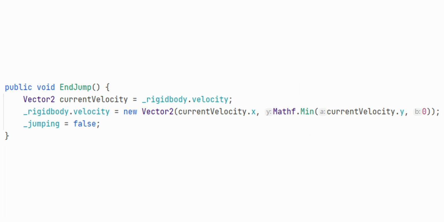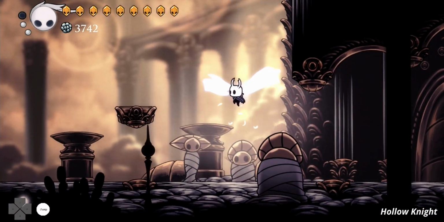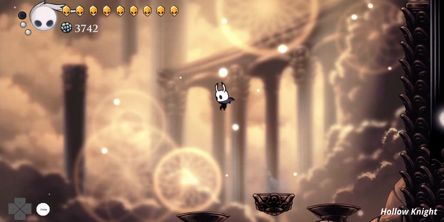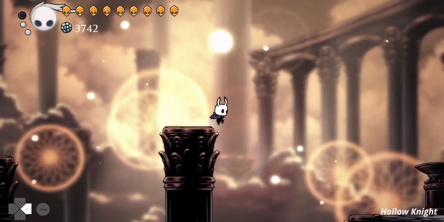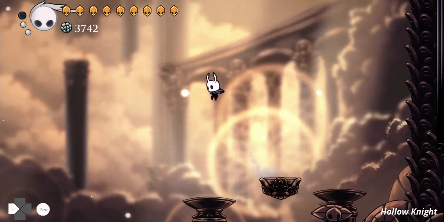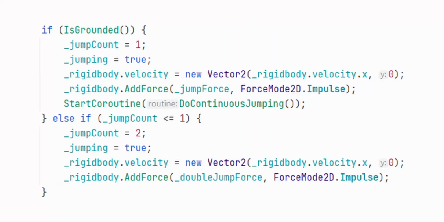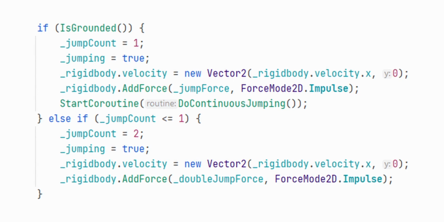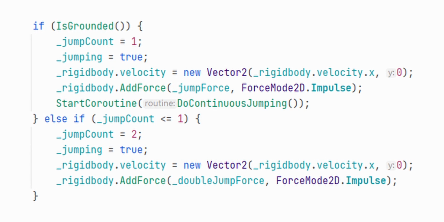This can be achieved by resetting the Y velocity when you release the button. The same applies to when you start jumping. Just imagine you are in the air falling down and want to jump. You can do this because of the double jumping mechanism. In this case, your jumping force might be too little to compensate your current Y velocity and you would feel the game is broken. To avoid this, we should reset the Y velocity before applying the jumping force.